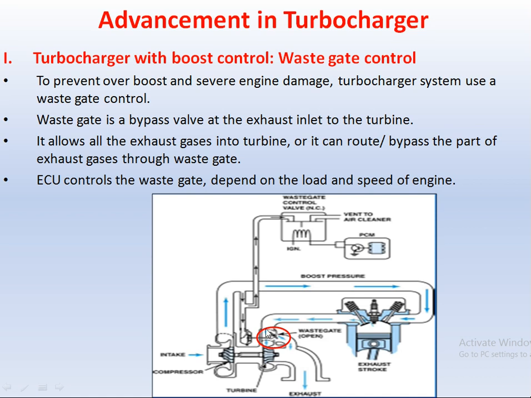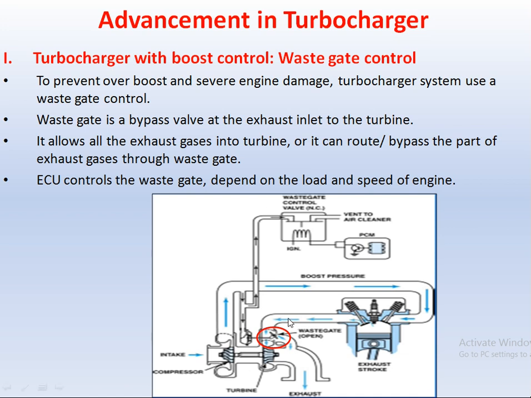Again I am repeating, this wastegate is nothing but the door. It is the bypass valve mounted at the exhaust inlet to the turbine. So what is the function of this wastegate? It allows all the exhaust gases into the turbine, or it can route or bypass part of the exhaust gases through the wastegate. Its meaning is that if you consider the first case, if 100% of the exhaust gases are